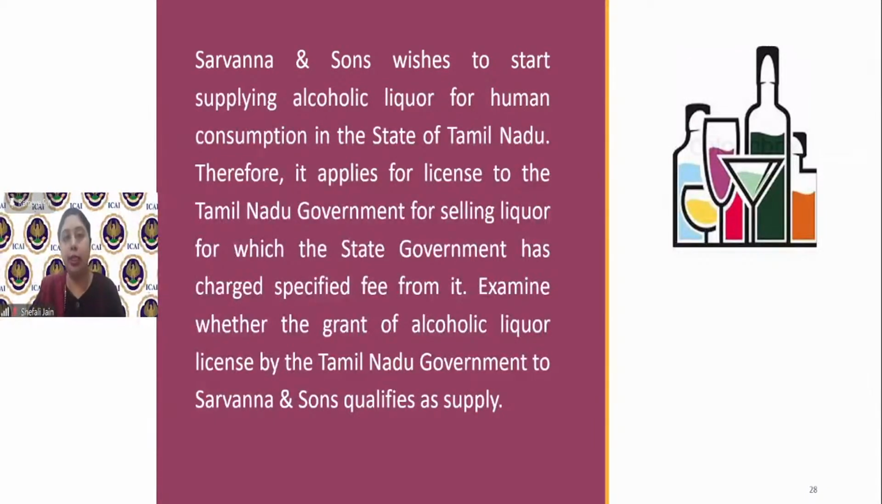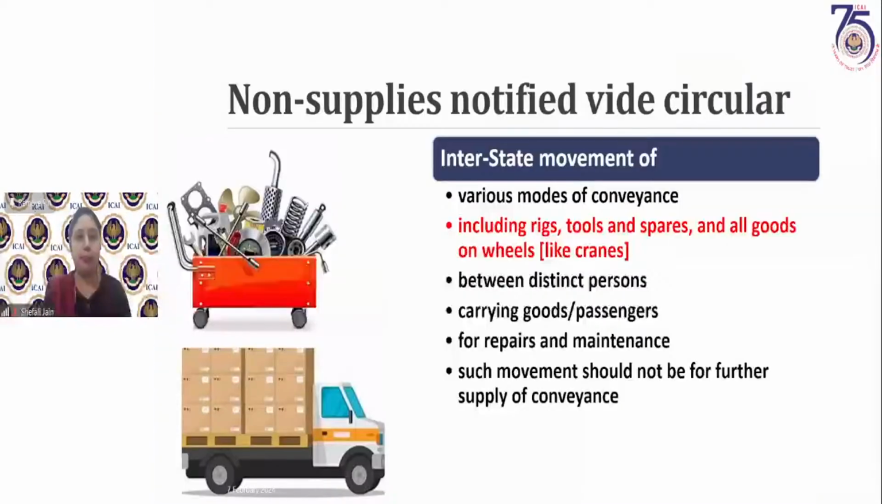Breach of contract is never intended for any contract. You are entering a contract not for getting it breached. So whatever compensation the aggrieved person is getting will not be considered as a consideration for a supply. Okay, Ritu is asking correctly. Rituraj, Aparna, Raj, Sushil, Khushbu, and Jaspreet, all of you are right that this is not a supply, because here Sarvana and Sons is getting a license for selling alcoholic liquor from the Tamil Nadu government in lieu of the fee which it has paid for getting that license. So it is not a supply.